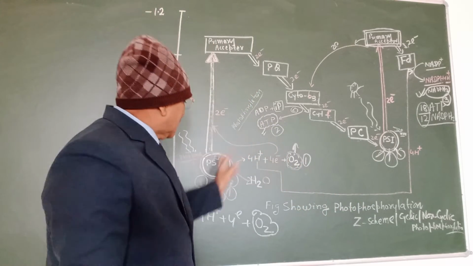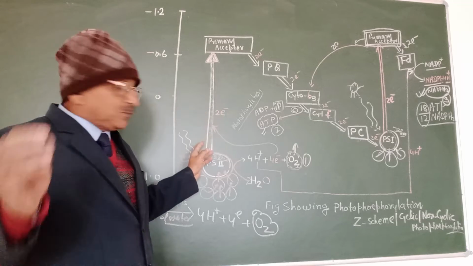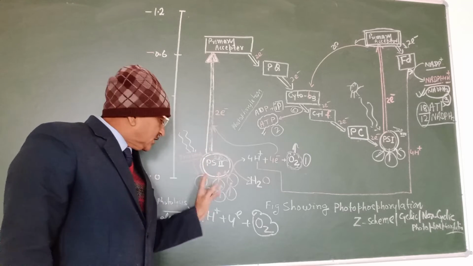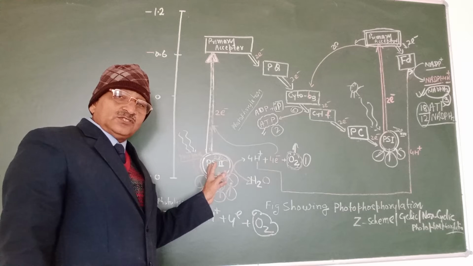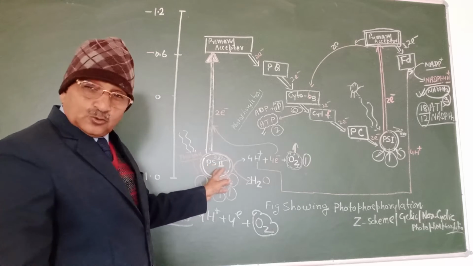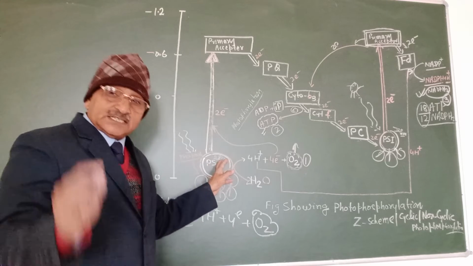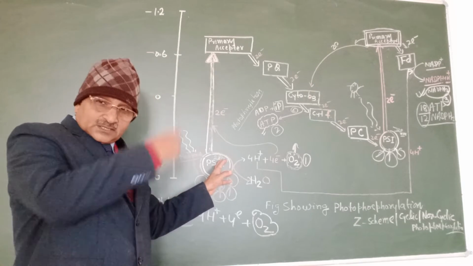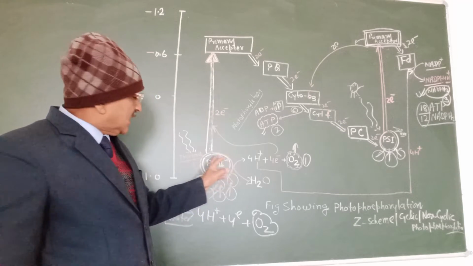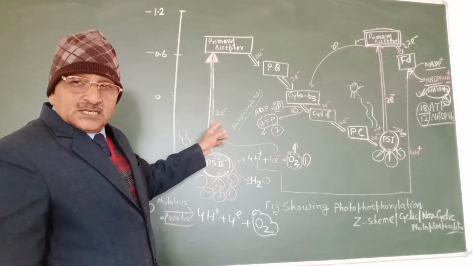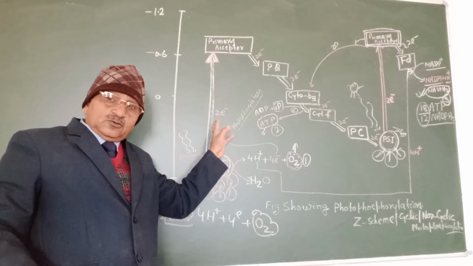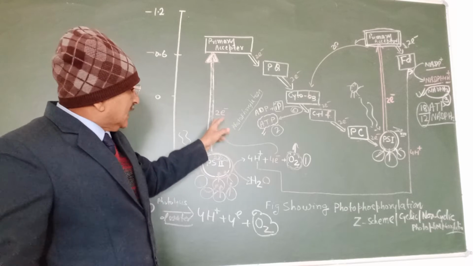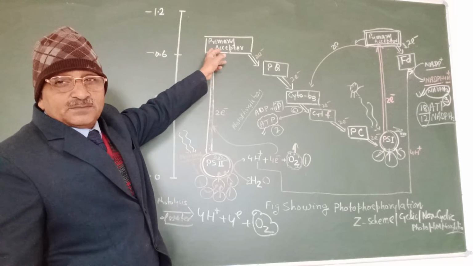Here, light energy photons strike the chlorophyll molecule, and the pigment system hands over the energy to PS2, which is activated at 680 nanometer quality of light, first involved in the Z scheme of photophosphorylation, and the electron jumps from ground state to excited state. That electron is accepted by the primary acceptor.